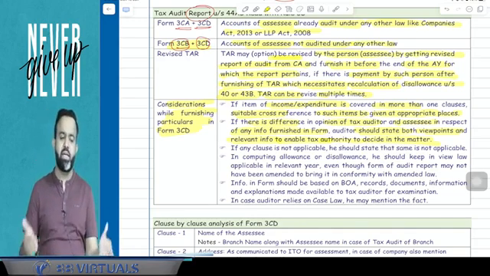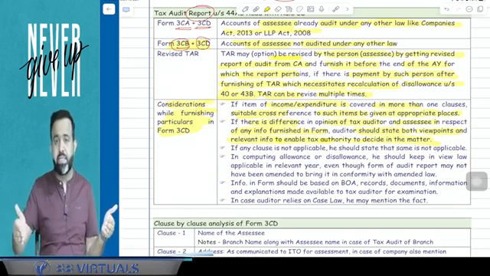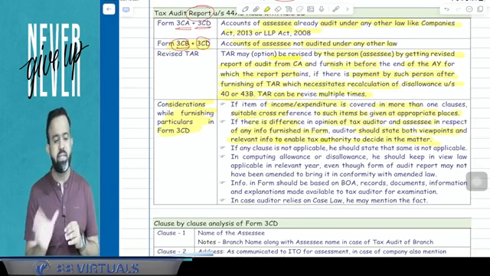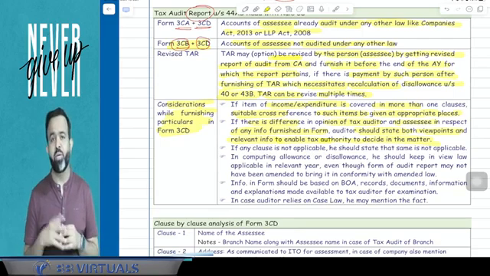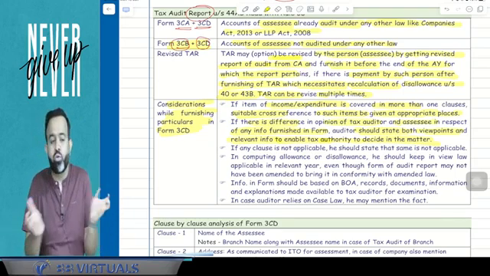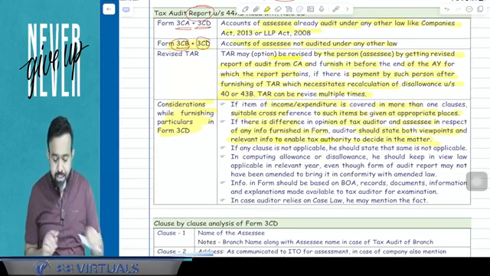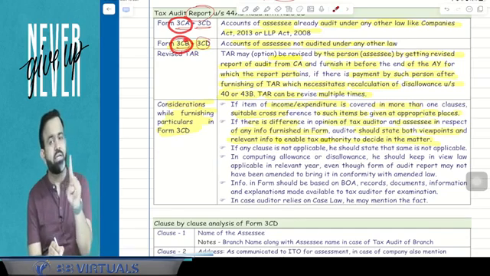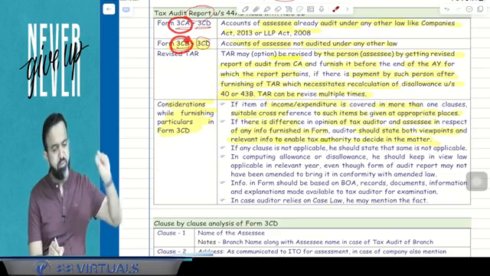There may be a possibility that there is a difference of opinion between the assessee and the chartered accountant. For example, there is one expenditure. The assessee says that this expenditure should be allowed, but the chartered accountant, the auditor, says that no, it should not be allowed. So there is a difference in the opinion. So guys, in form number 3CA or 3CB, the chartered accountant has to mention that on this point, there is a difference in the opinion.